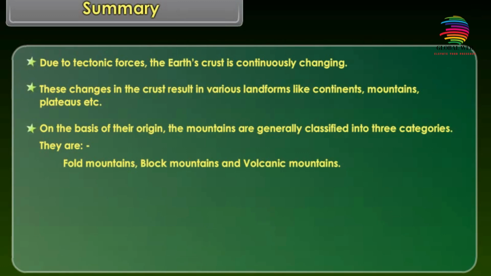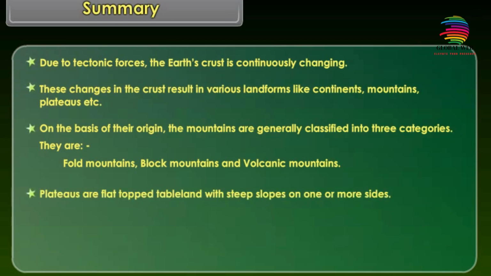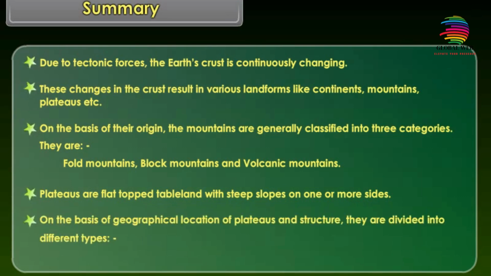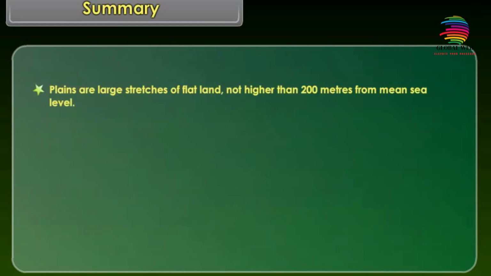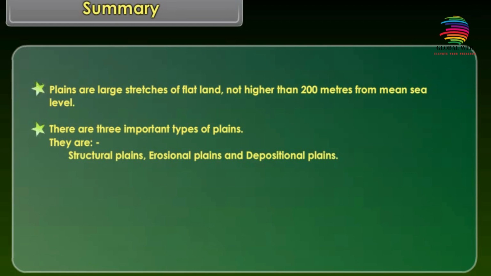Plateaus are flat-topped tableland with steep slopes on one or more sides. On the basis of geographical location and structure, they are divided into different types: continental plateau, intermontane plateau, and piedmont plateau. Plains are large stretches of flat land, not higher than 200 meters from mean sea level. There are three important types of plains. They are structural plains, erosional plains, and depositional plains.